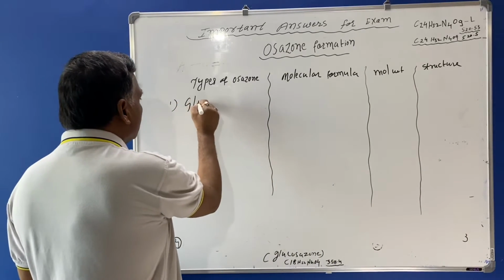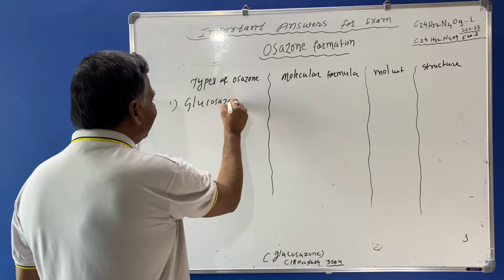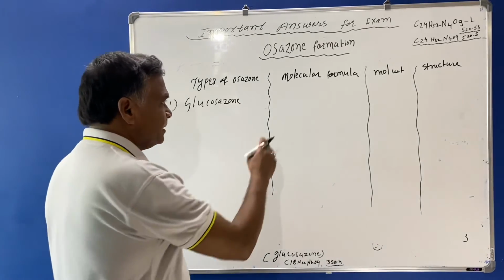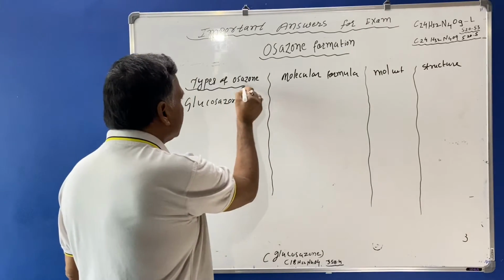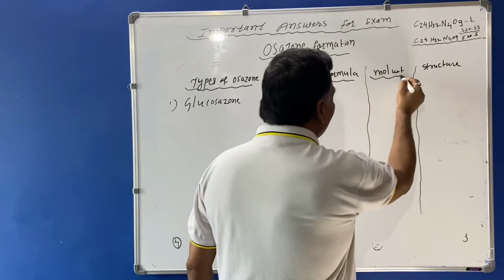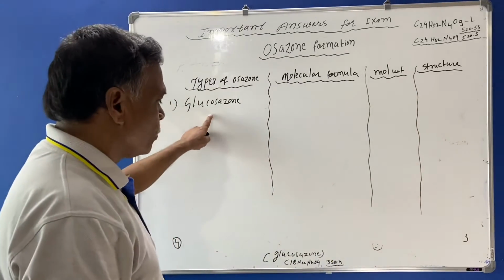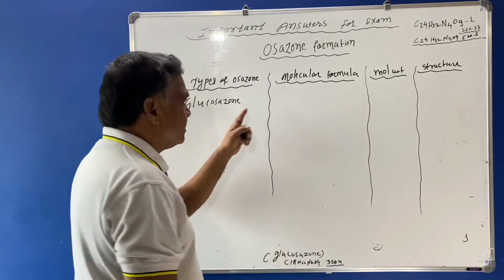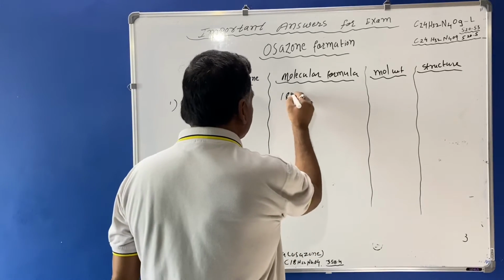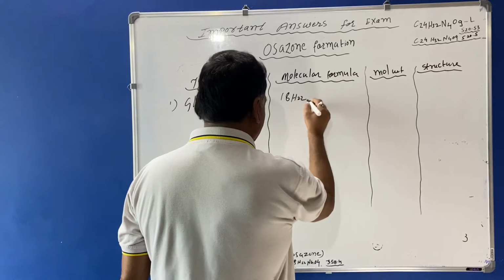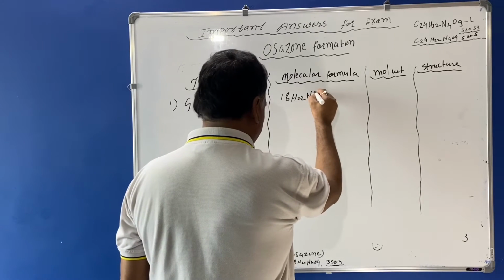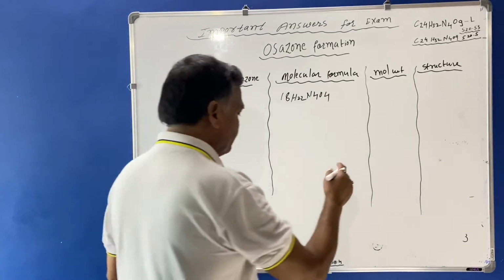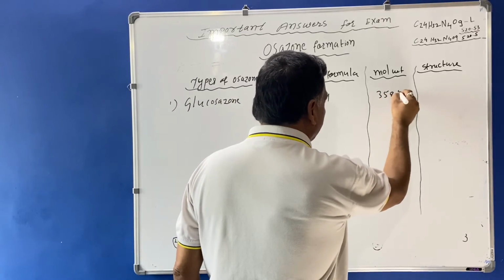First, glucosazone. When the monosaccharide glucose is treated with phenylhydrazine, glucosazone is formed. The molecular formula is C18H22N4O4, and the molecular weight is 358.4.